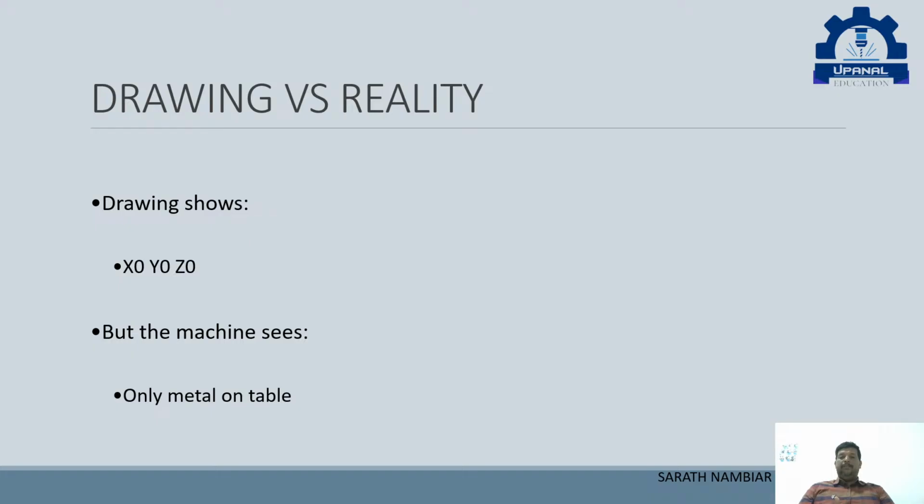The drawing normally shows X0, Y0, Z0, but what can the machine see? Only a piece of metal on the table. Without mentioning the offsets, we cannot say that this is the X0, Y0. So to get those values, we have to give the offsets.